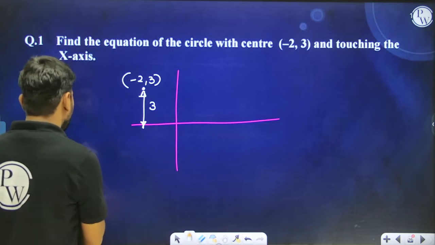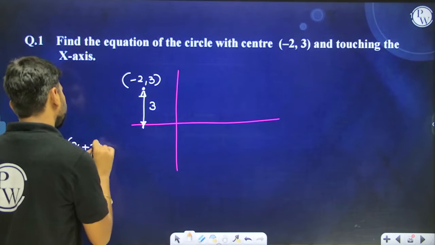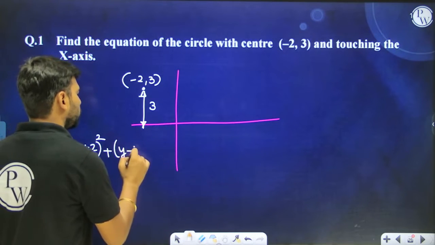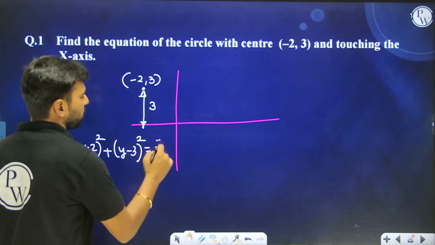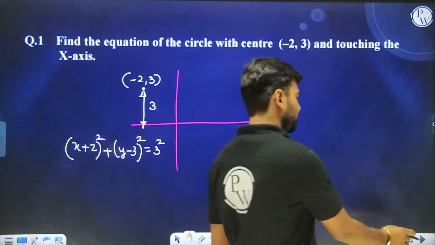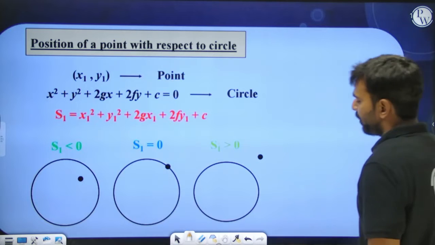So can you write down the equation of the circle? (x + 2)² + (y − 3)² = 3². So this is your desired circle. That's it. Alright, position of a point with respect to a circle.